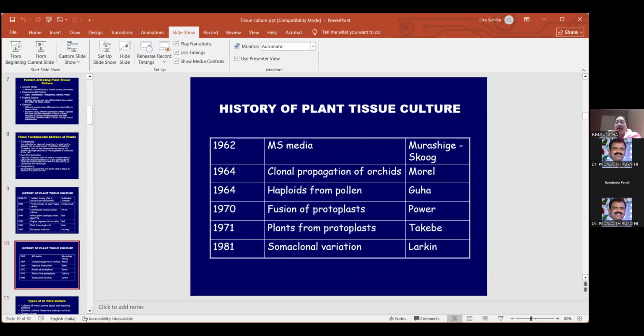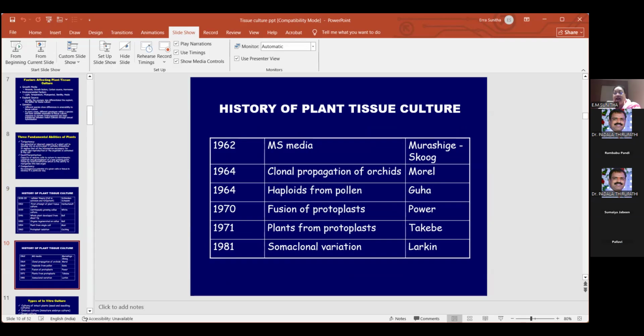Next, we keep reading about MS media. This MS media was given by Murashige and Skoog, so under their name we call that medium MS media. One thing you have to remember, students: when we do tissue culture and say we use MS media, White's media, or LS media, that is just the basic nutrient media.